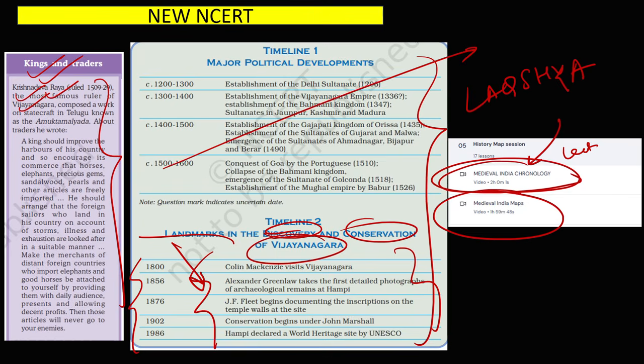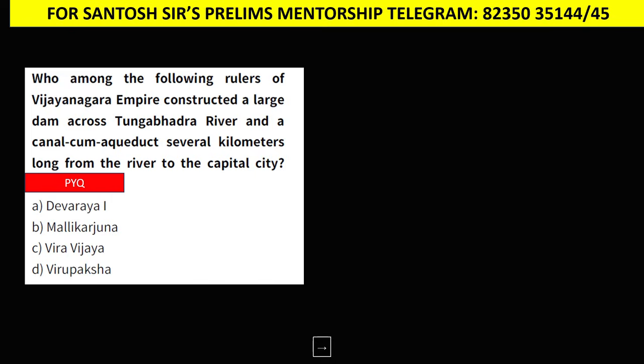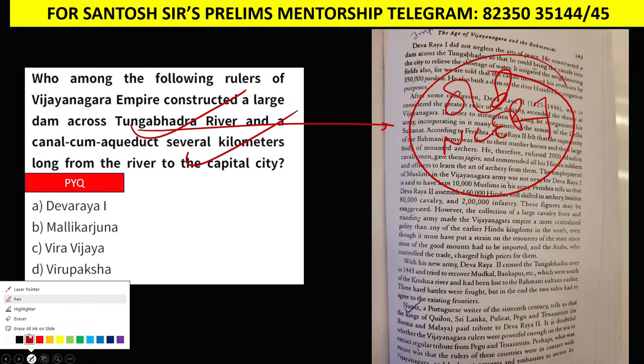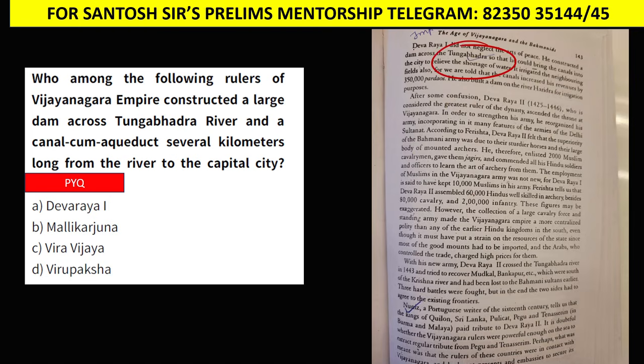You can try it. Okay, so guys, you can see here questions have been coming on Vijayanagar. You can see multiple questions have been coming on Vijayanagar, and all these questions are given in the old NCERT book. That is why I am telling you, you should keep the old NCERT book as your base book, because most of the questions can be answered using it. You can see here this question was directly taken from the NCERT. Let me just show you. Okay, Tungabhadra. Okay, Devaraya I.